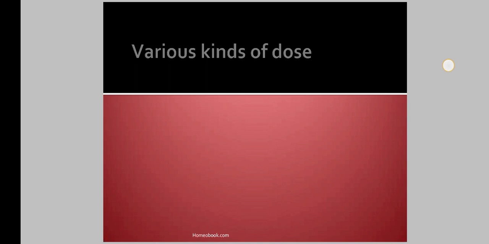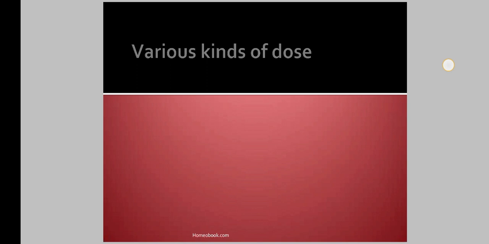In today's lecture, we are going to see the various kinds of doses, what the repetition of the dose should be, and what the potency of the medicine that we select for the homeopathic cure should be. This is important for practical use while we study homeopathy or practice homeopathy. We start with the various kinds of doses.